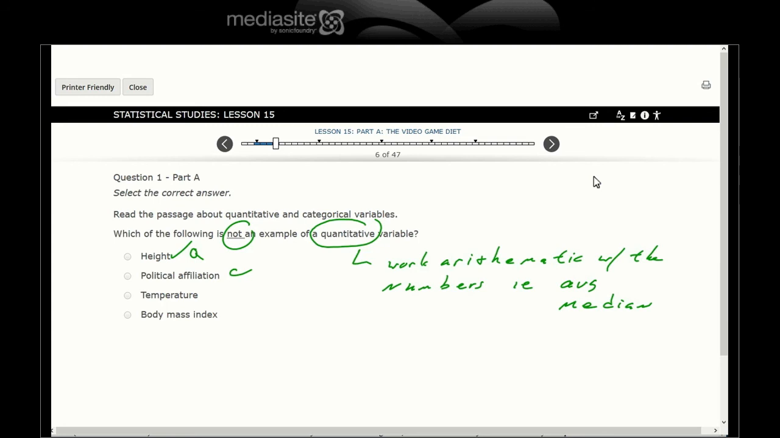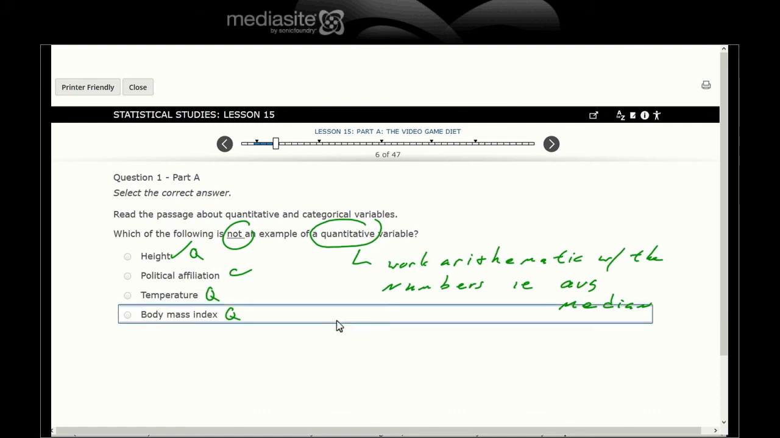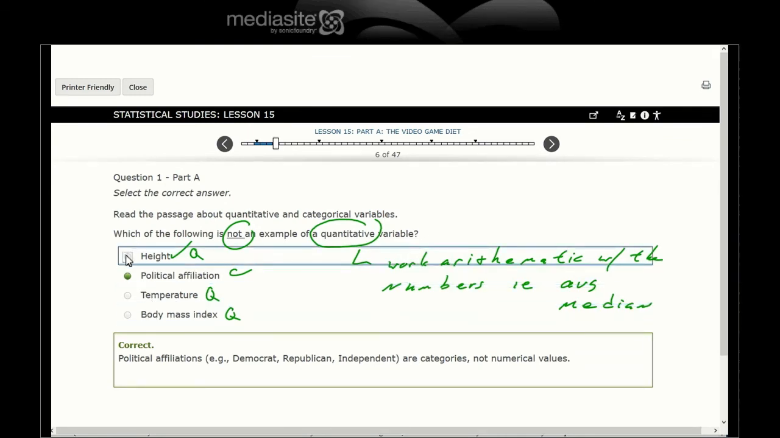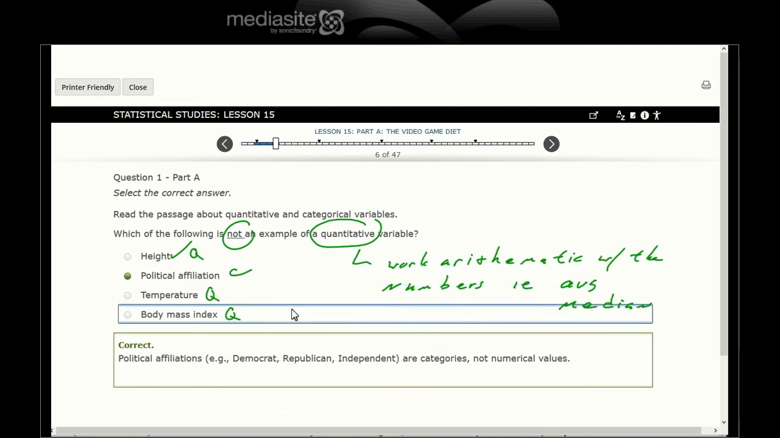Temperatures. I take a bunch of temperatures of students, and can I add them up, divide them by how many students, and get an average temperature? Does that make sense? Yeah, that's quantitative. And BMIs. Can I take a bunch of people's BMIs and do something with those numbers? Get an average, deviation, a median? Yes. So again, quantitative. Can I do something with those numbers arithmetically? Yes, no, yes, and yes. If all else fails, just go through and you can also verify that.